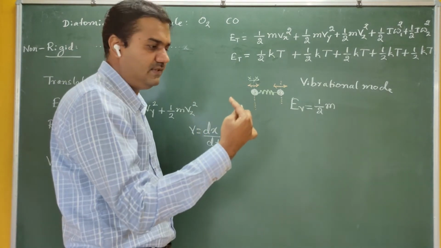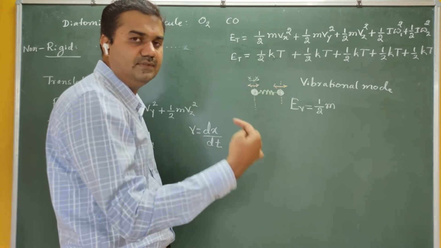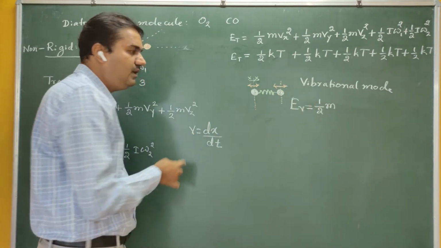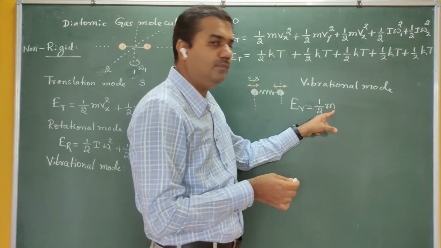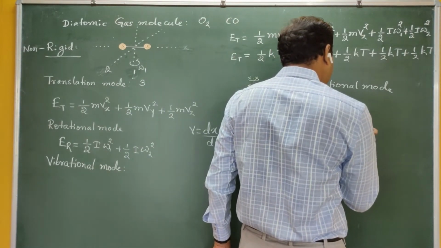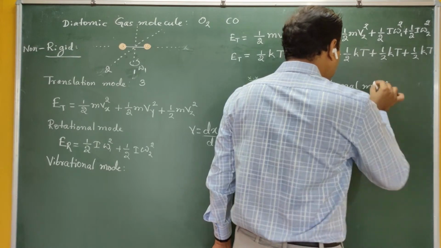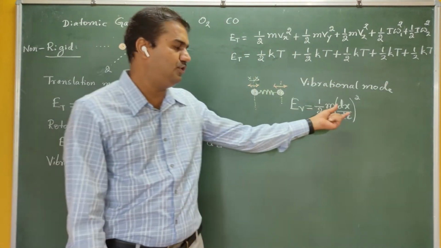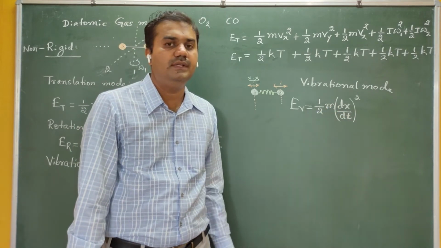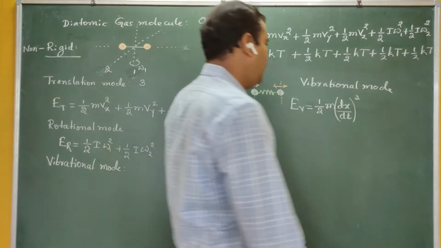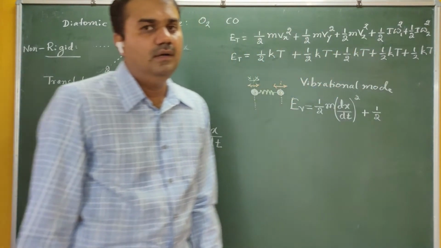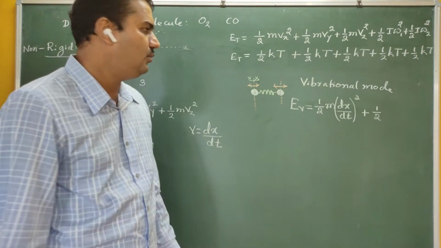The x is changing: first it is 0, then 1, then 2, then 3, like this. So time is also changing. The change of position with respect to the change of time is nothing but velocity. Therefore, I can write half m v square as half m times dx by dt the whole square. I am representing the energy corresponding to the vibrational mode in terms of the position x, plus the potential energy of the diatomic molecule here.